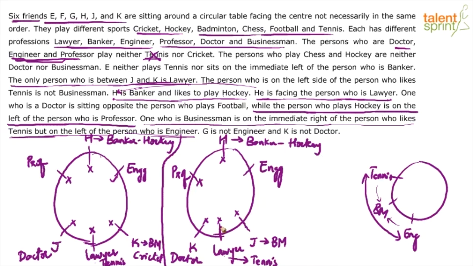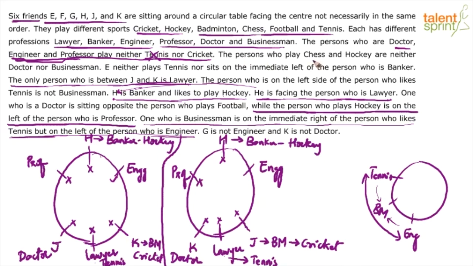Similarly here, cricket cannot come in this position because this guy plays tennis. Doctor does not play cricket. Professor does not play cricket. Banker is playing hockey already. Engineer does not play cricket. So the businessman has to play cricket. So the first point is now useful, right? We have already used that.